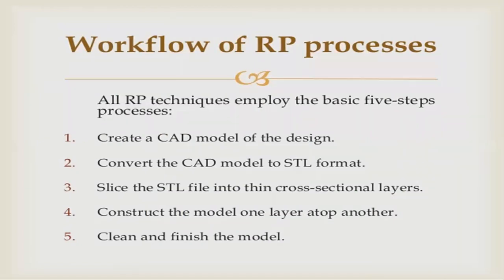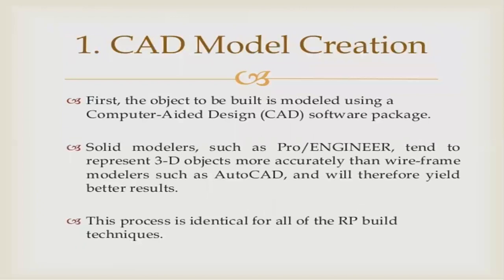What I told is: create a CAD model and convert to .stl format, slice the STL file, construct the model one layer at a time, clean and finish the model. So that is the procedure. How to design a product in the CAD model? First the object is to be built in computer aided design software. You can use any type of software in the CAD model. Solid models such as ProE tend to represent 3D objects more accurately than wireframe models such as AutoCAD, and will therefore yield better results. So we can use many different types of software.